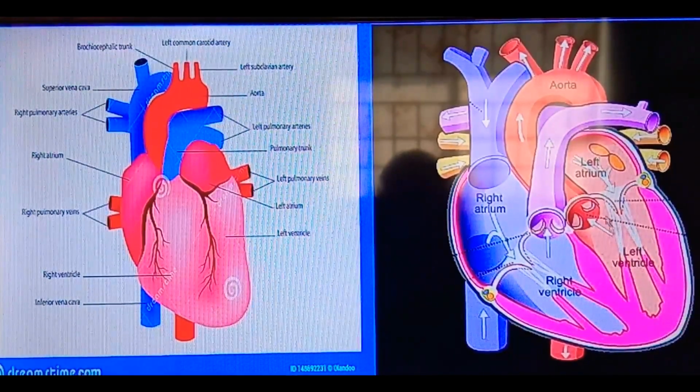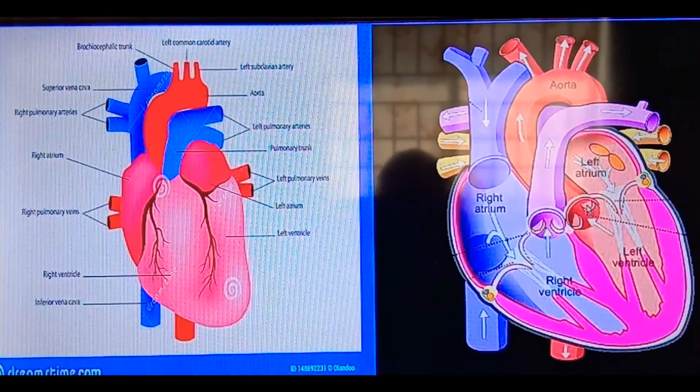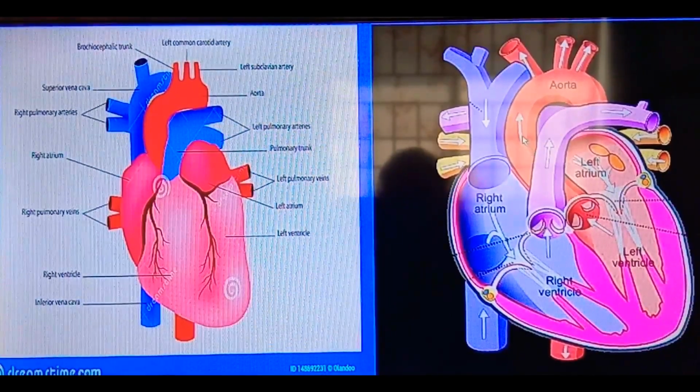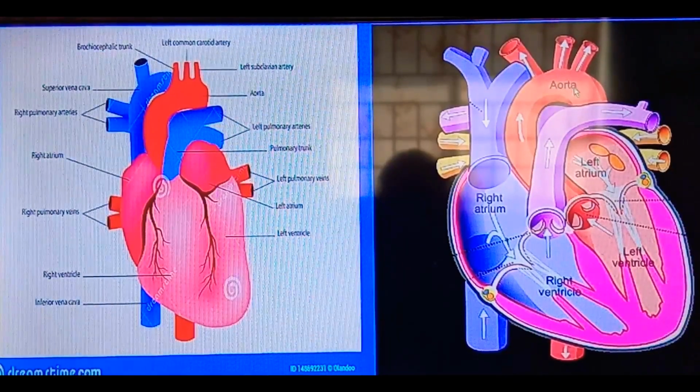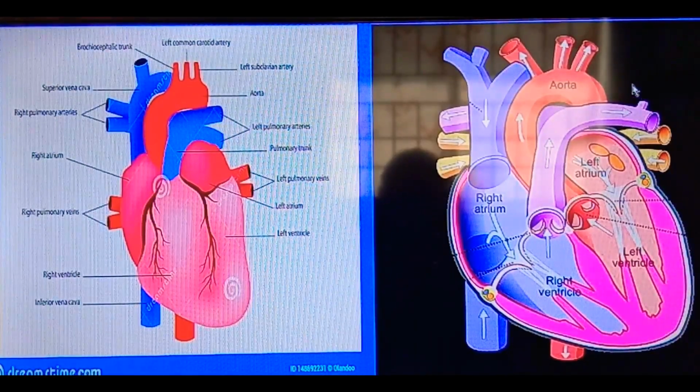From the left ventricle, the big blood vessel which is called the aorta will take the blood. When the ventricle contracts, it pumps the blood into the aorta, and from the aorta it will be supplying pure blood to each and every part of the body.